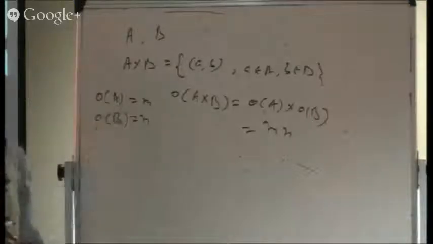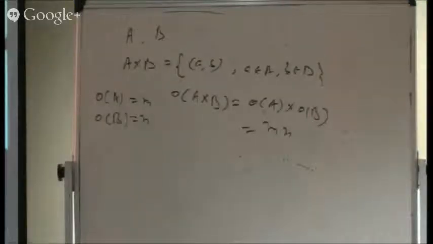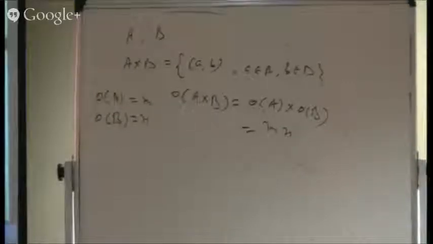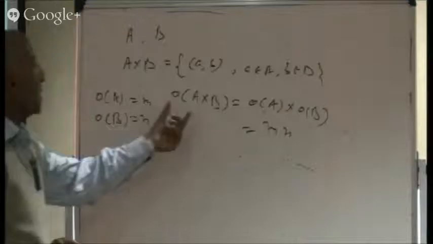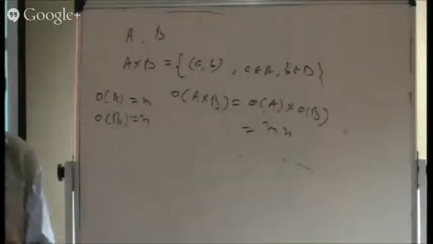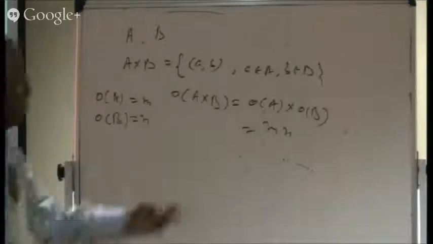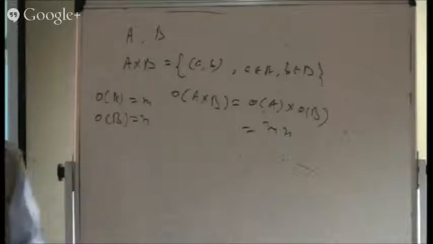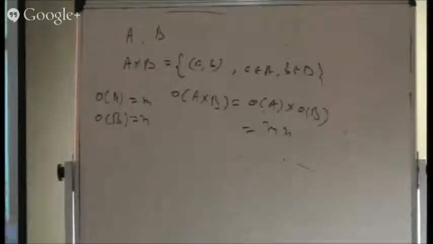So what do we mean by a relation? I am talking in a mathematical way. Any subset of A cross B becomes a relation. Any subset of A cross B becomes a relation. So how many subsets of A cross B are possible? You know the order of A cross B is M into N. So how many subsets?